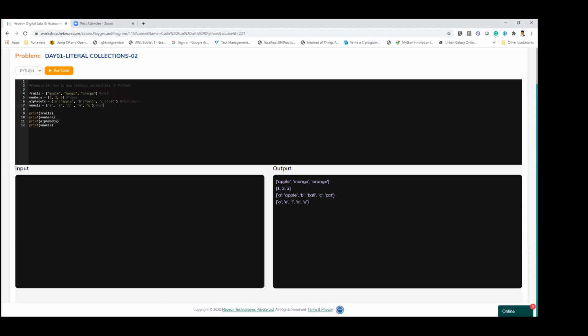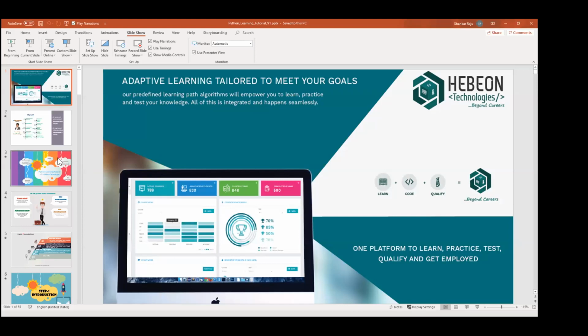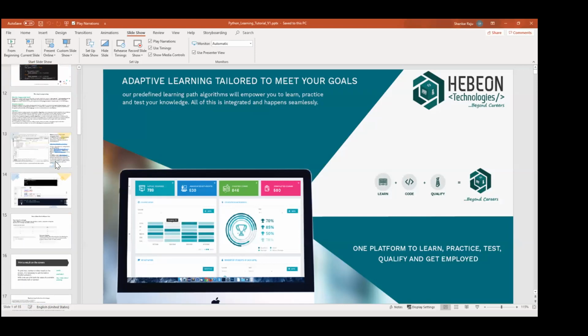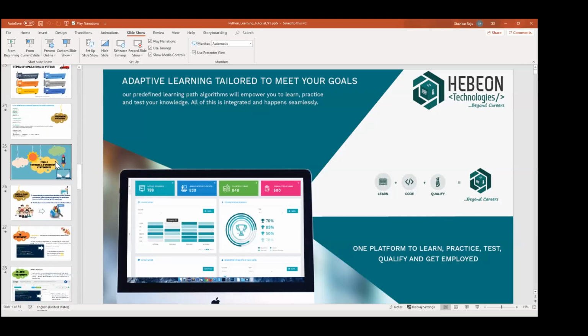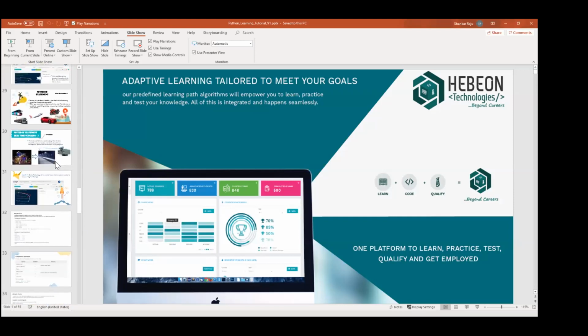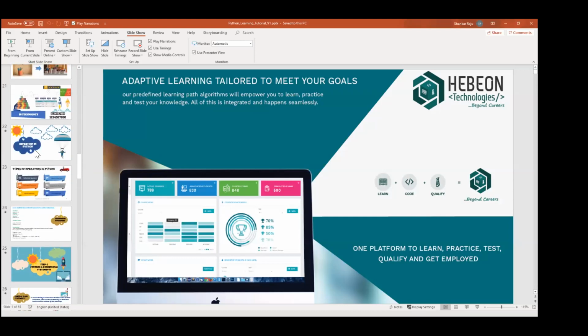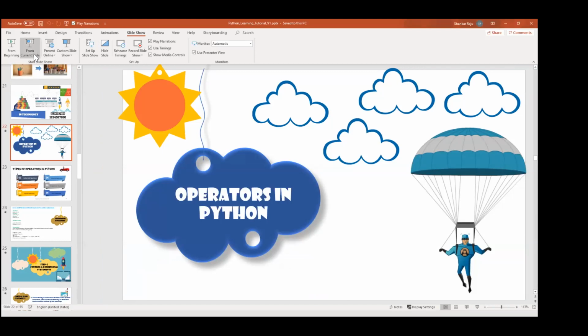So getting back to the previous session, we stopped at operators. Now we are going to talk more about it. We are going to start from yesterday's session wherever we left off, and today we'll be discussing all about operators and control flow statements and conditional statements.